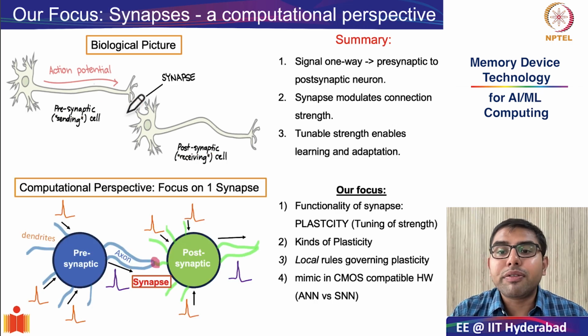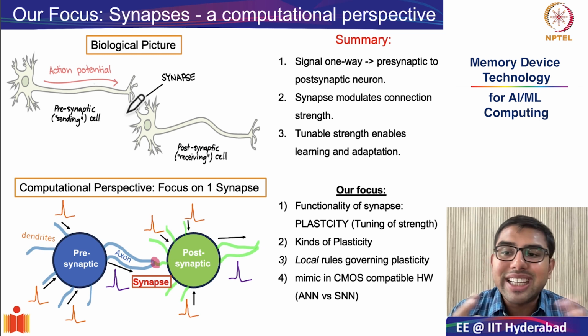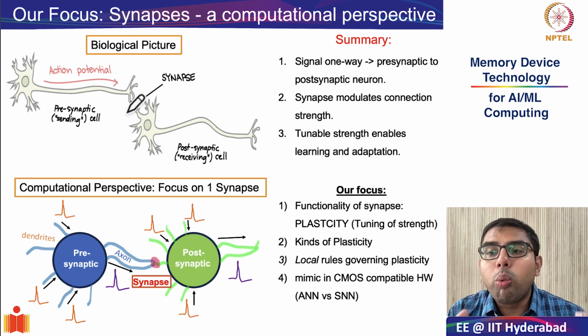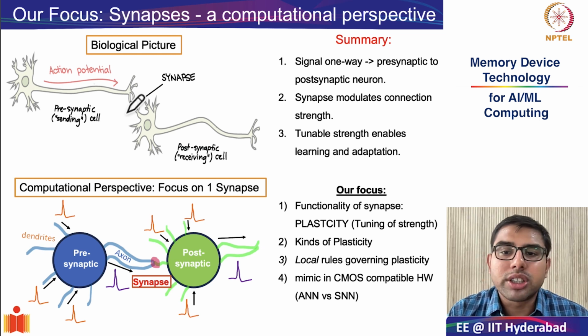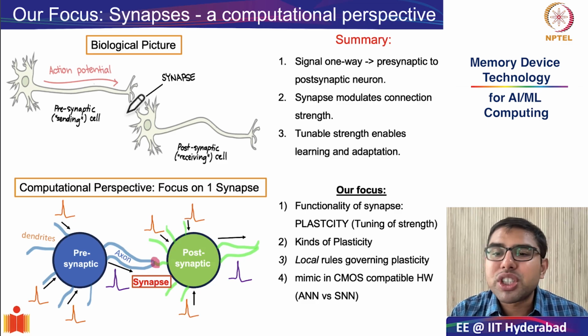Now that we have an understanding from a biological sense, let us shift to what really matters for our course, which is the computational perspective. In neuromorphic systems, we don't really try to recreate all the chemical basis of how synapses or even neurons behave, but we focus on the key functionality.